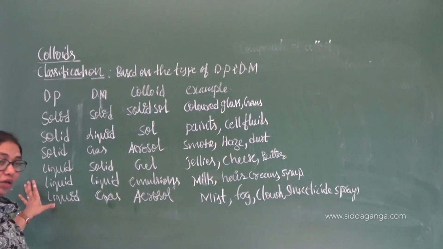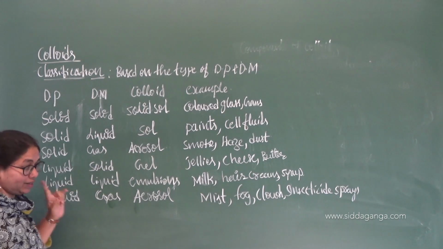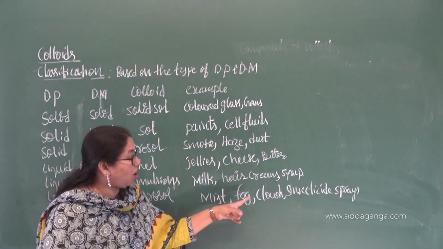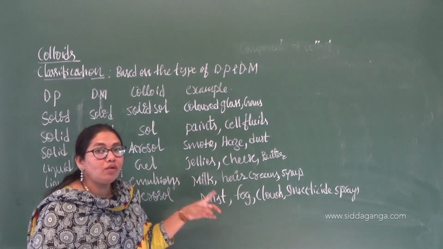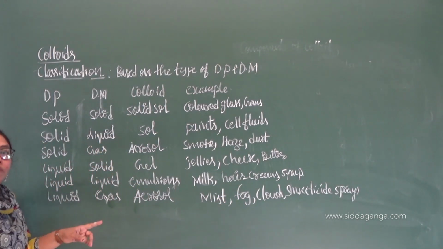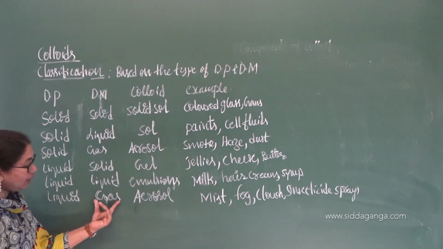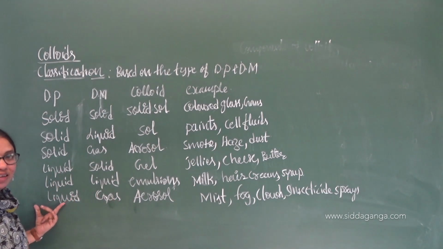Where the dispersion medium is gas and the dispersion phase is liquid. Okay, so I think you are understanding this. Look at the examples: mist, fog, cloud, insecticide sprays are the examples of what? Aerosol. And what is the dispersion medium here? Gas. What is the dispersion phase? Liquid.